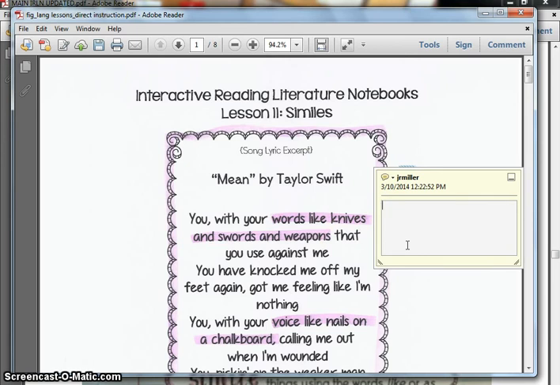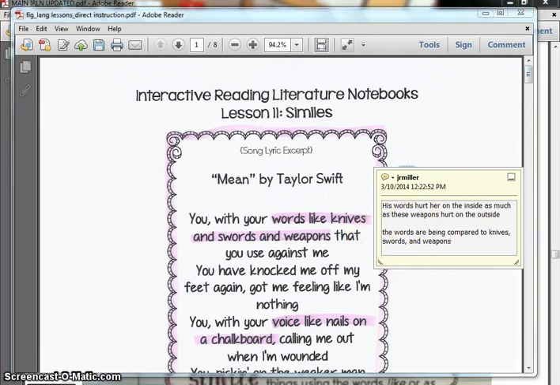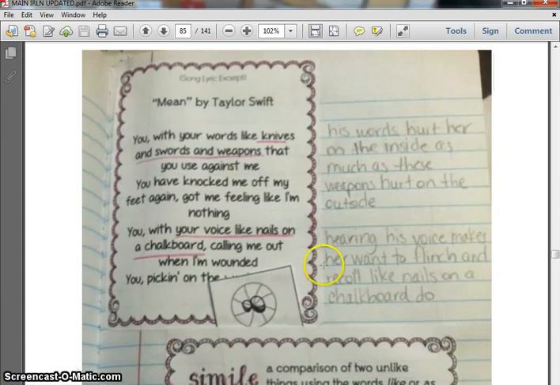His words hurt her on the inside as much as these weapons hurt on the outside. And I'm also going to add another note as to what's being compared. The words are being compared to knives, swords, and weapons. So when I check your notebook, my friends, I would like to see that you've included this note as well. If you want to do it on a post-it, that's fine, or just like with our finished product, you could just write it right there on the side of your notebook.